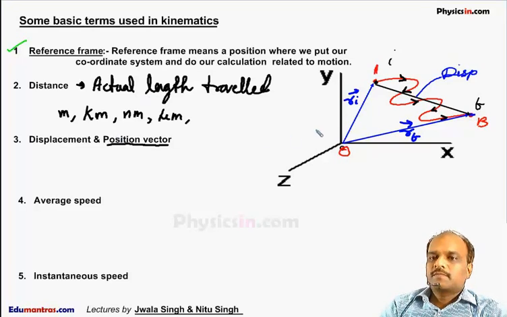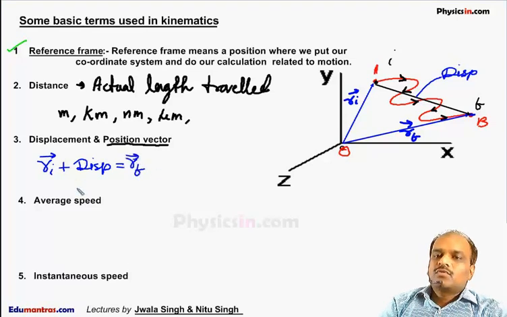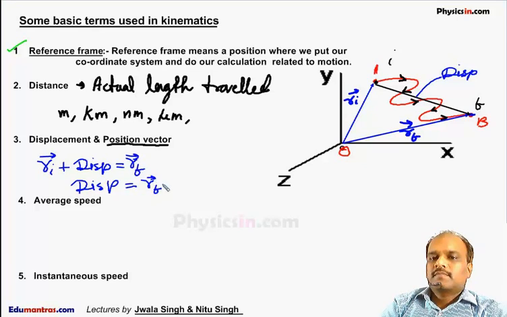Now from the triangle law of addition of vectors, I can say Ri plus displacement is equal to Rf. So from here we can say displacement is equal to Rf minus Ri, and this is read as the change in position vector. So displacement is actually the change in position vector.